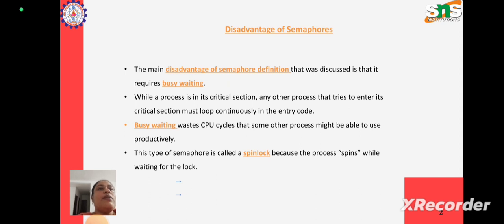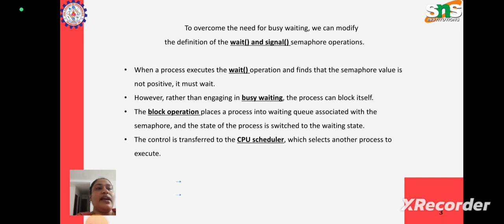The main problem with that is wasting our precious CPU cycles, which would have been used by some other process productively. So this is the main disadvantage of semaphores, because they involve busy waiting. Now the question is how we can address that problem. Can we address the problem where CPU cycles are wasted in semaphores?